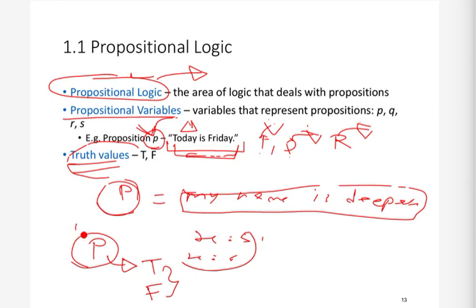So basically every proposition has some truth value. That truth value either can be true or it can be false. If the proposition is true, then we will say that the truth value of that proposition is true.